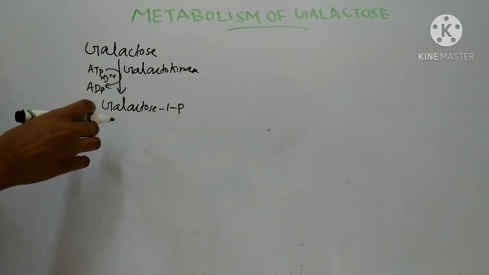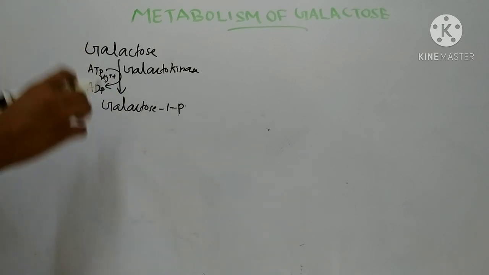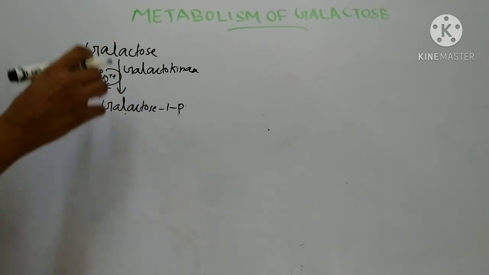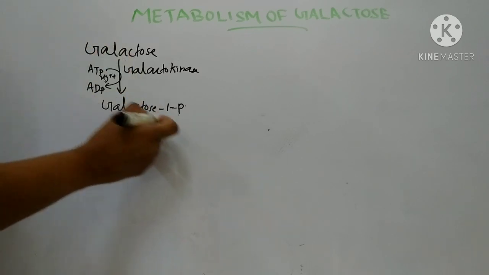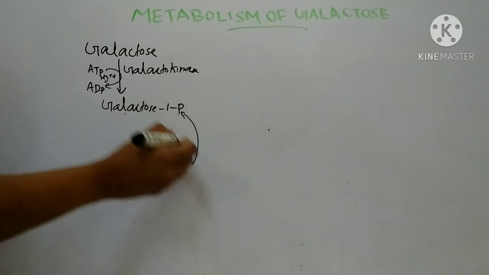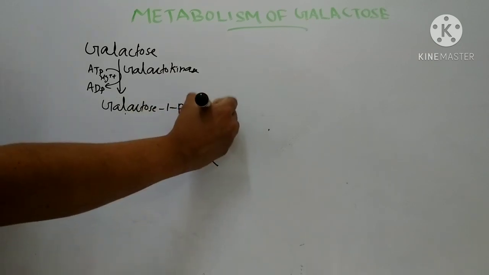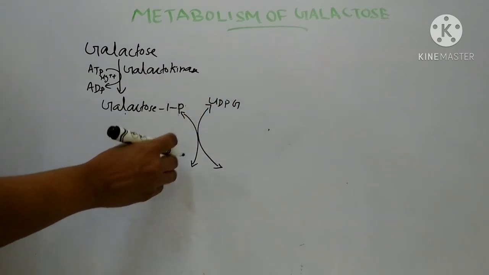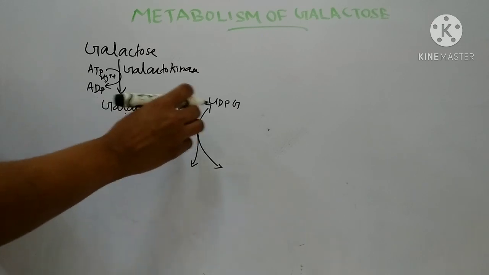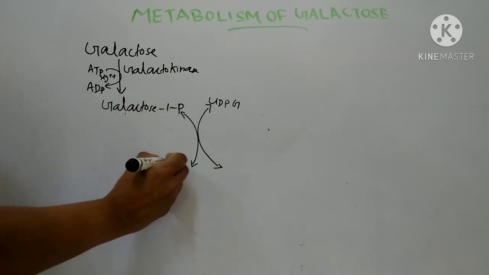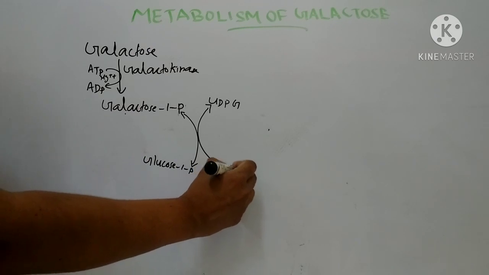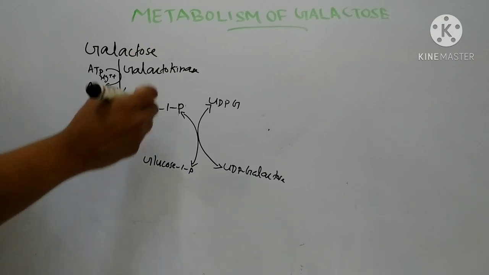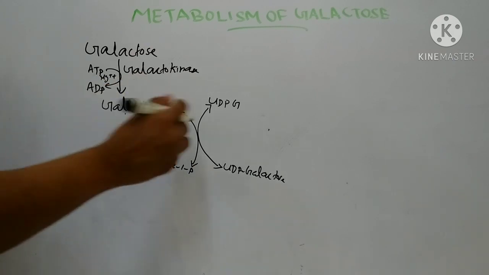and glucose 1-phosphate. This reaction is catalyzed by the enzyme galactose 1-phosphate uridyl transferase. So, by the enzyme galactose 1-phosphate uridyl transferase, galactose 1-phosphate reacts with UDP glucose, and it forms UDP galactose and glucose 1-phosphate.